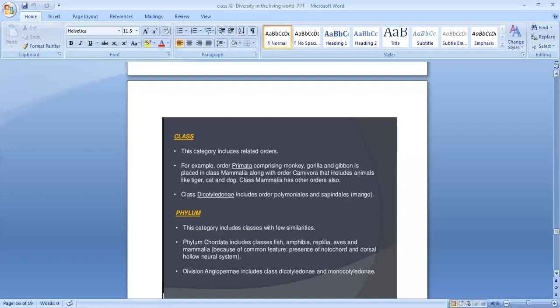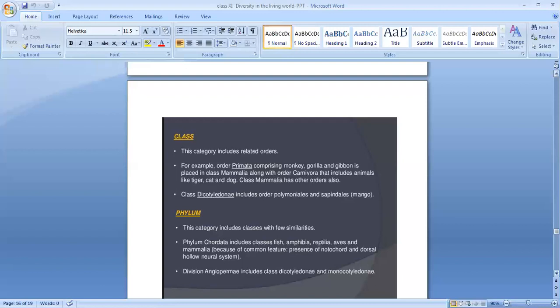This category includes classes with few similarities. So above class you can see the next, phylum. Phylum Chordata includes classes fish, amphibia, reptilia, aves and mammalia, because of common features: presence of notochord and dorsal hollow neural system.